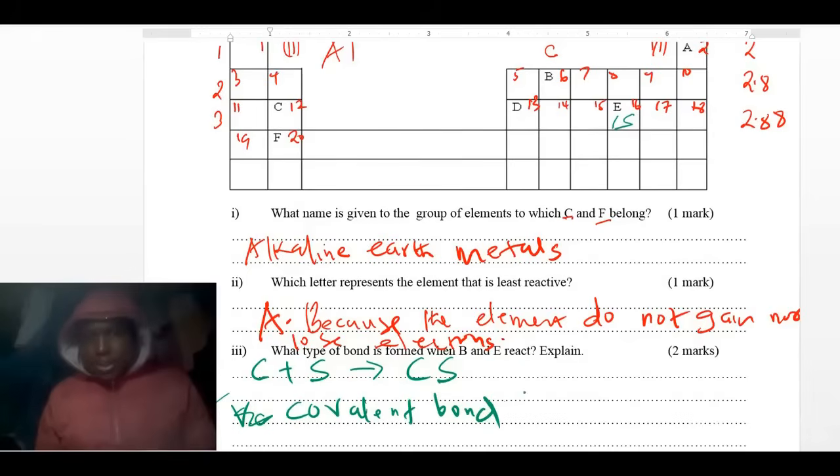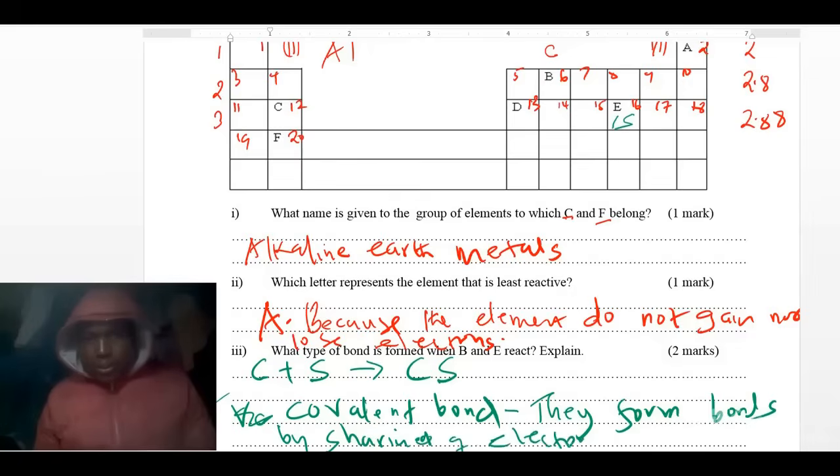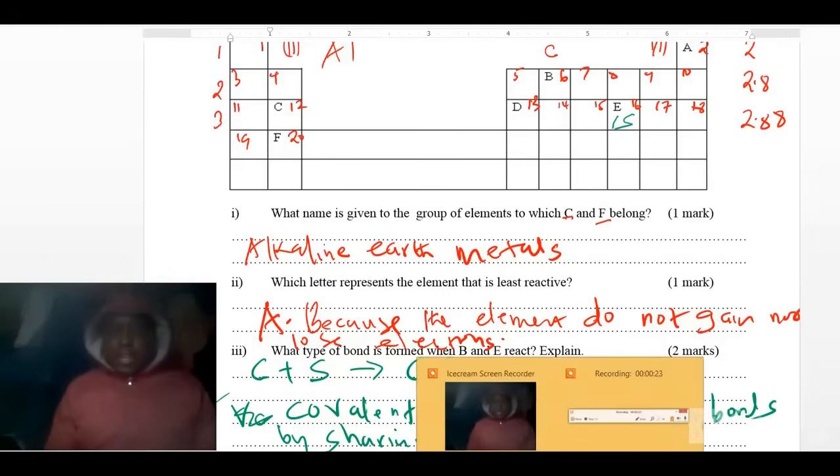If the bond is covalent, you need to explain why. Because they are sharing electrons. So you say the reason is that they form bonds by sharing of electrons. They form bonds by sharing electrons, and that is it.